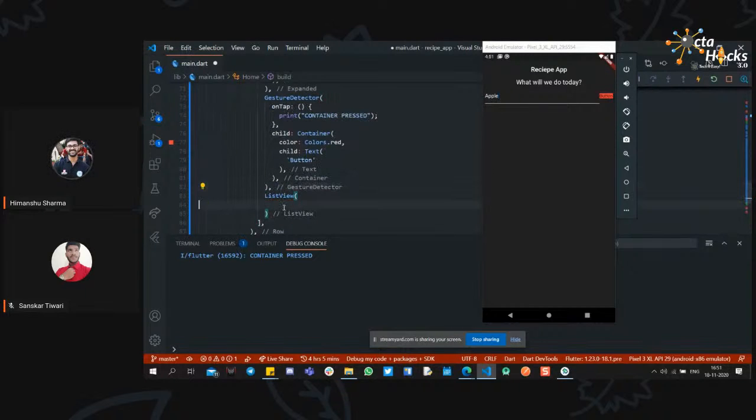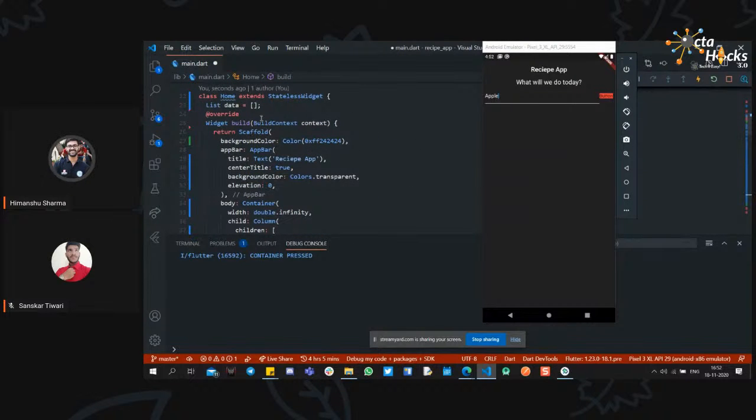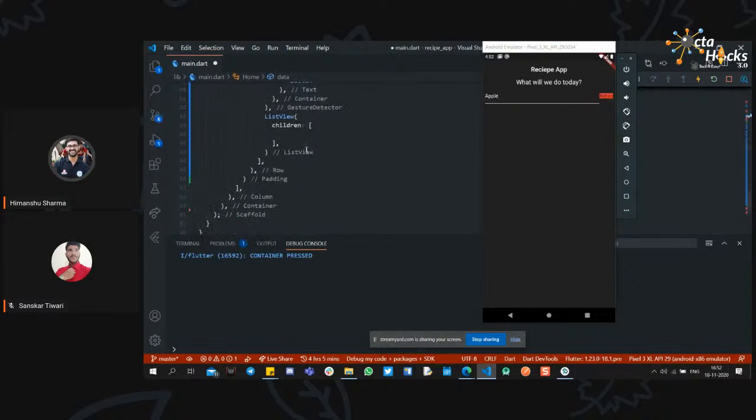Okay, I have it as a column. In the children you can display something right over here, but for now I will not use the children widget because we will fetch the data live with the API. So I will just remove this part and create a builder that will automatically detect the length of this list and display something. Instead of a list, I am thinking of creating a grid view. Like one widget here, one widget there, two columns, and you will display the list items inside the two columns. So for that we will use another widget, grid view.